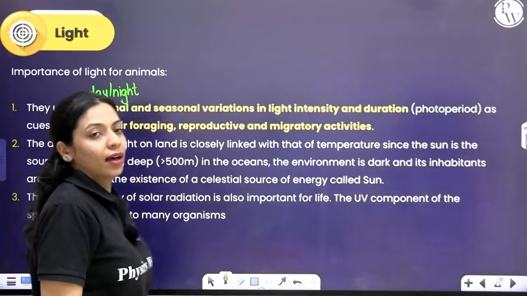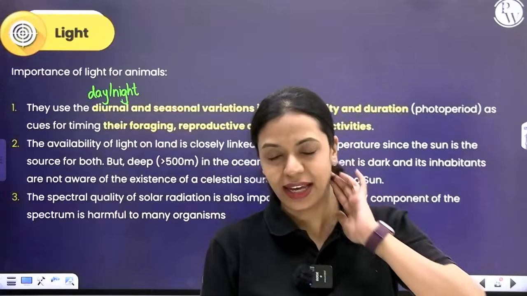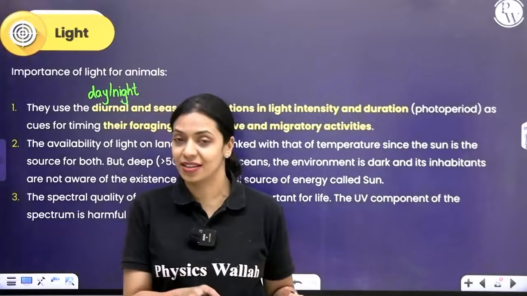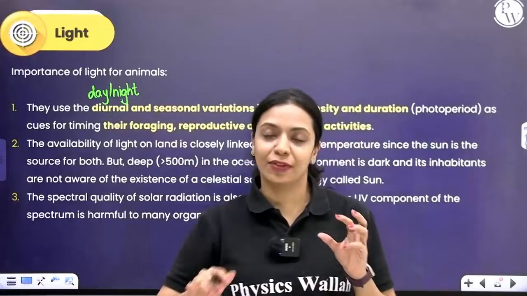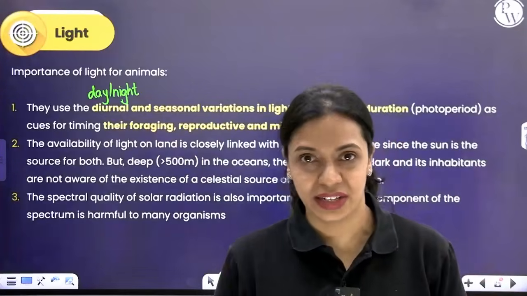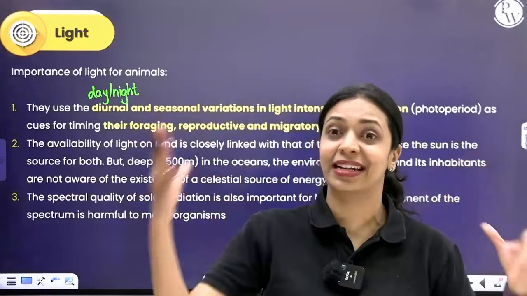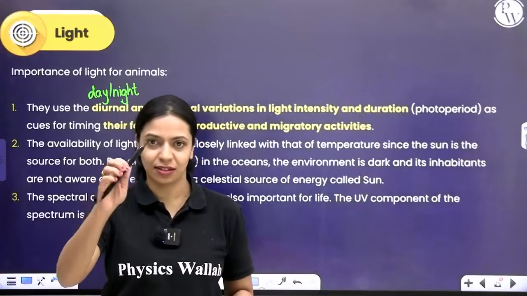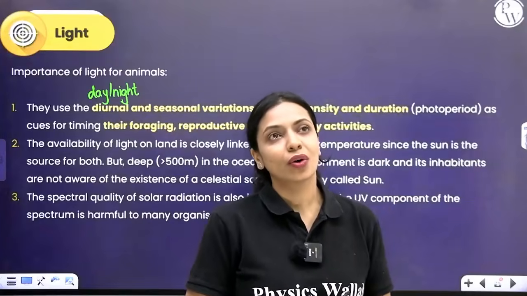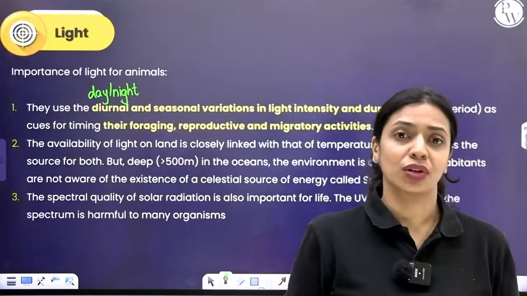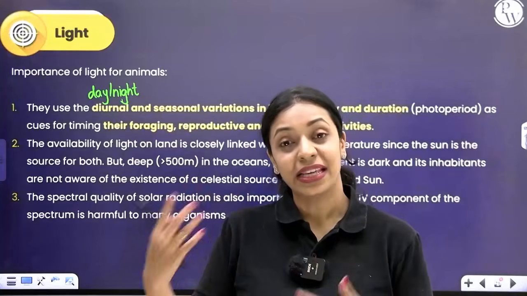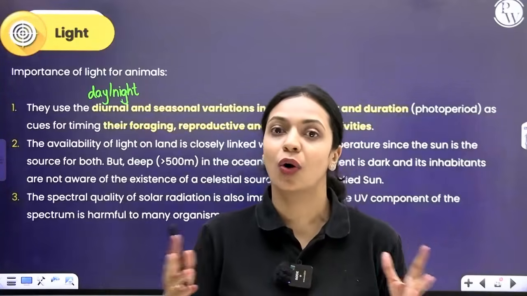This happens every day, and also during different seasons, the duration and intensity of light will vary. For example, during summer you have longer days compared to winters. The brightness period is longer during summer compared to winters. Again, the reason is the tilt of the Earth's axis. So there are a lot of animals, birds and fishes that rely on these variations in light for a lot of their activities.